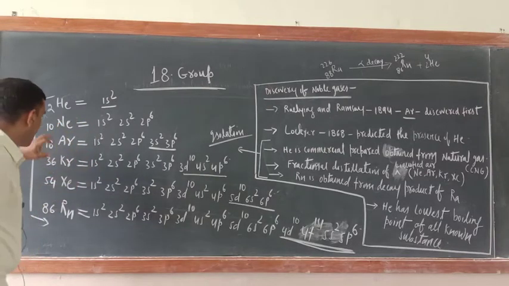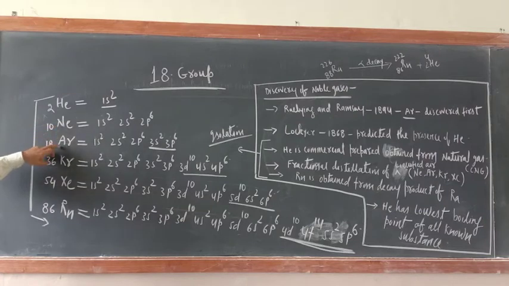Number one thing, all are gases: neon, argon, krypton, xenon, radon, all are found in the gaseous state. Helium is also found in the gaseous state. That is why it has been kept with the 18th group. So because of these two reasons, helium has been kept with the 18th group, even though its last electron enters the s block or s orbital.